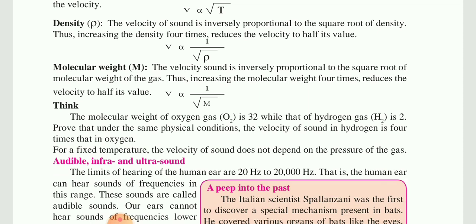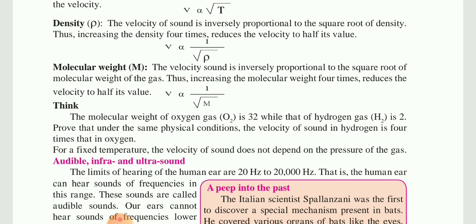One molecule of water will have the weight of hydrogen and oxygen. In the same way, if you increase the weight of the molecule, it will become heavy and will not get proper frequency to vibrate. So if molecular weight increases, it reduces the velocity.